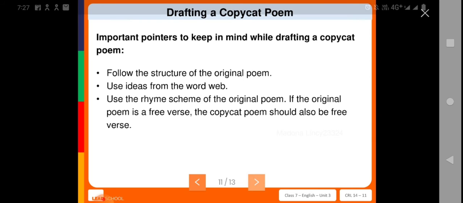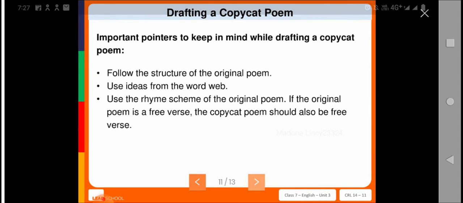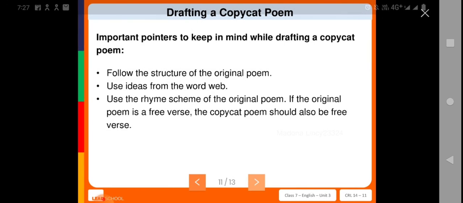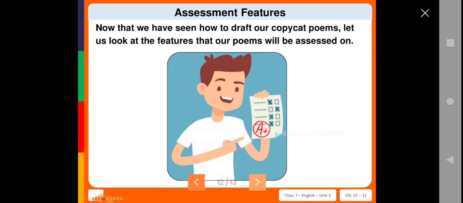And another one we saw is free verse. If rhyming words were not included in that poem, we call it a free verse poem. So these are the methods. For example, while you are preparing a copycat poem from the original one, you have to see whether the poem included the rhyme scheme or it was a free verse poem. So these three structures you need to keep in your mind while you are preparing a copycat poem from the original poem.